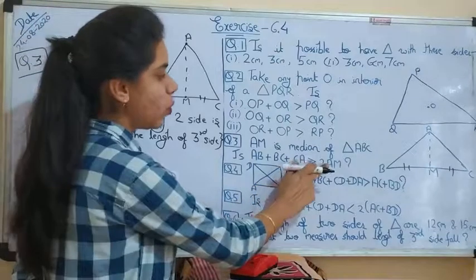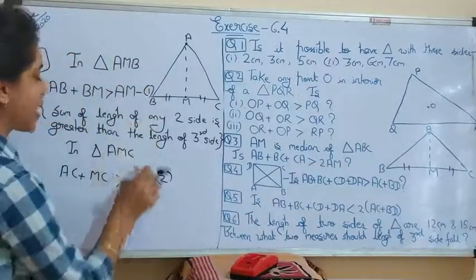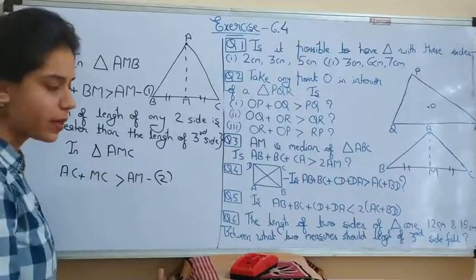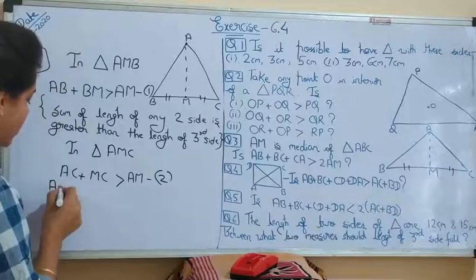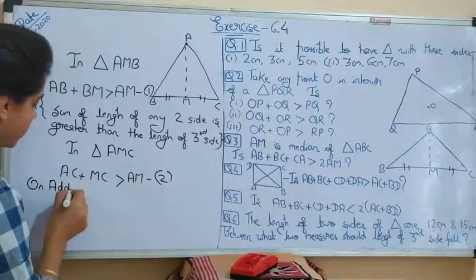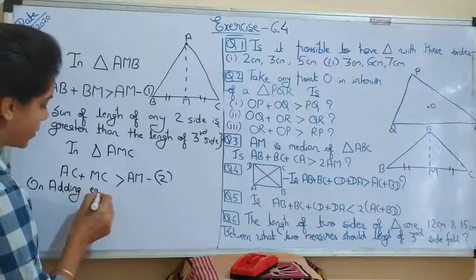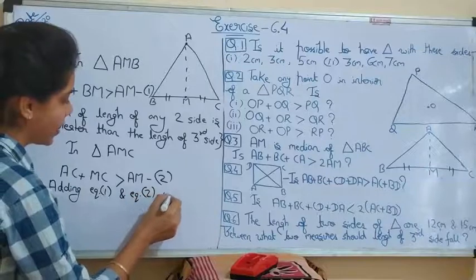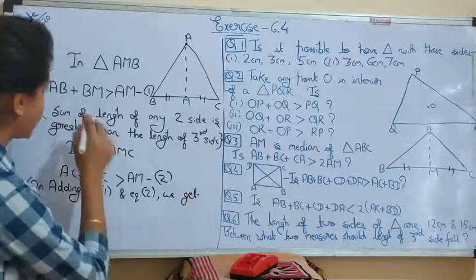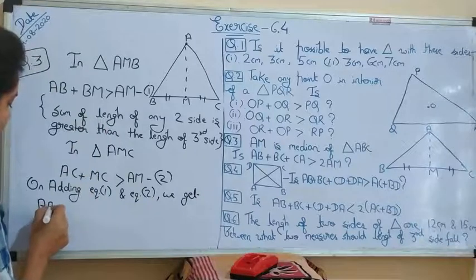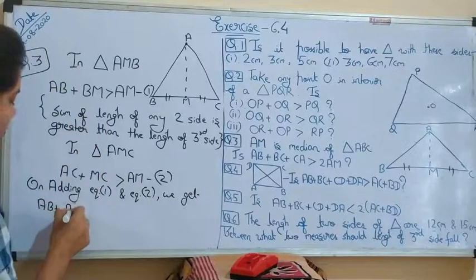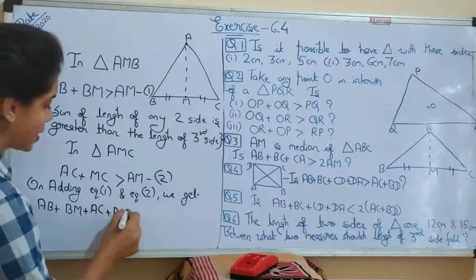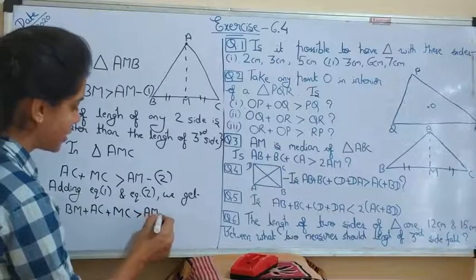Now you can see 2AM is given to you. So if we add these two equations, you will get 2AM, and it is smaller. So adding equation first and equation second, we get AB plus BM plus AC plus MC is greater than AM plus AM.